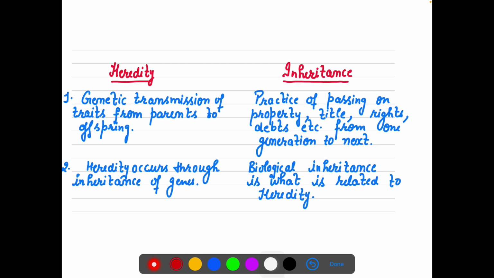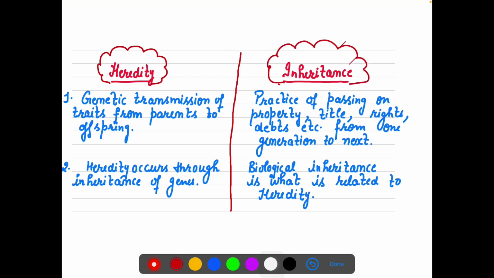Now, one major confusion which I feel happens with many students for so many years is: ma'am, what is the difference between heredity and inheritance? Sometimes they are not able to say confidently what is heredity and what is inheritance. Today I will give you very key terms with which you will be able to classify heredity and inheritance. See, inheritance is a very broader term, right?